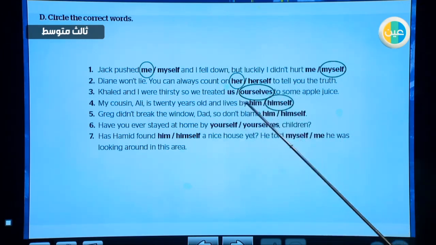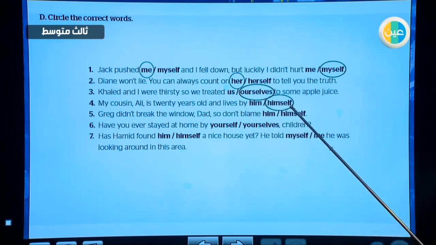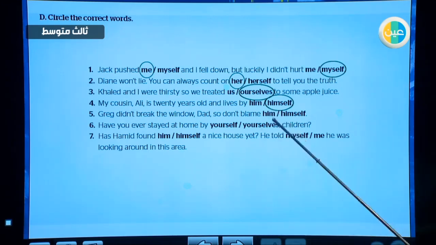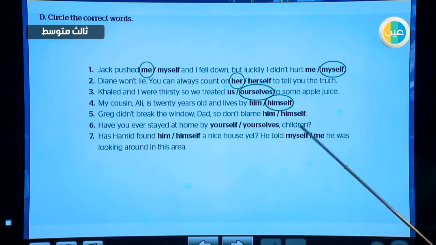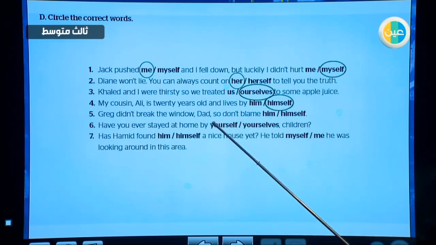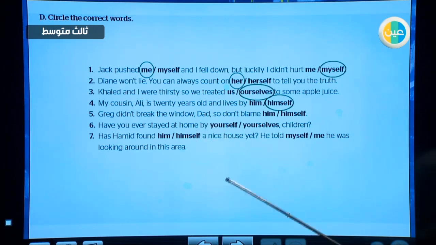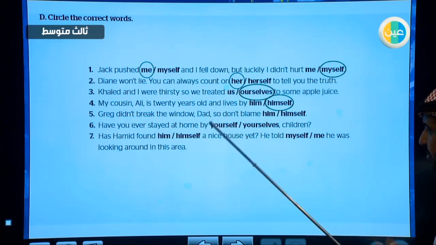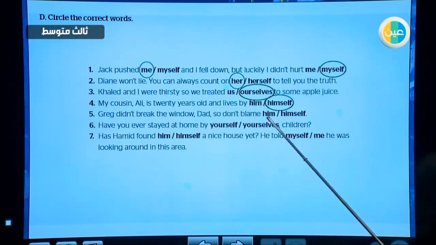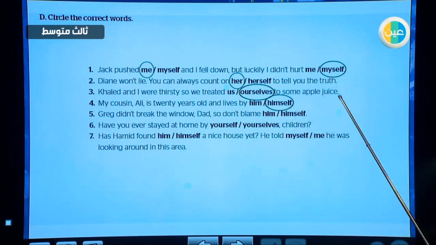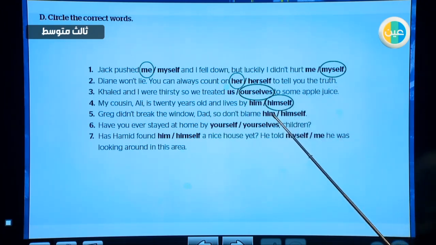By the way, when we use by before the reflexive pronoun, that means that he does that without any help from others. Number 5, Greg didn't break the window, Dad, so don't blame him or himself. This is what we call imperative form. So the subject here is like you. It's not mentioned, but it's understood. So you don't blame him or himself. The subject is different here, so we choose him.